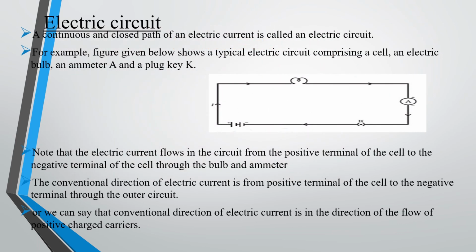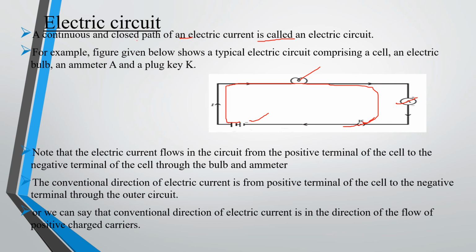Now we have an electric circuit. An electric circuit is nothing but a continuous and closed path of an electric current. What is it called? Electric circuit. You can see this diagram, a continuous and closed path, right? For example, the figure given below shows a typical electric circuit comprising a cell, an electric bulb, an ammeter, and a plug key. So what it means is that it is continuously connected with the devices through the conductor. So it is a closed loop, right? It is a closed path.